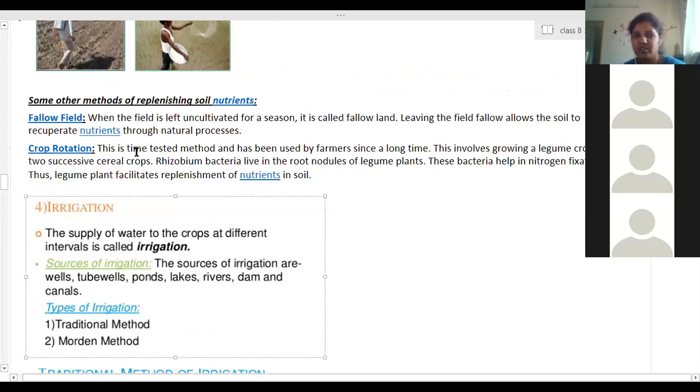And crop rotation, this is a time tested method, has been used by farmers since a long time. This involves growing a leguminous crop between two successive cereal crops. Rhizobium bacteria live in the root nodules of the legume plants. These bacteria help in nitrogen fixation in the soil. Thus, legume plants facilitate replenishment of nutrients in the soil. It's clear?